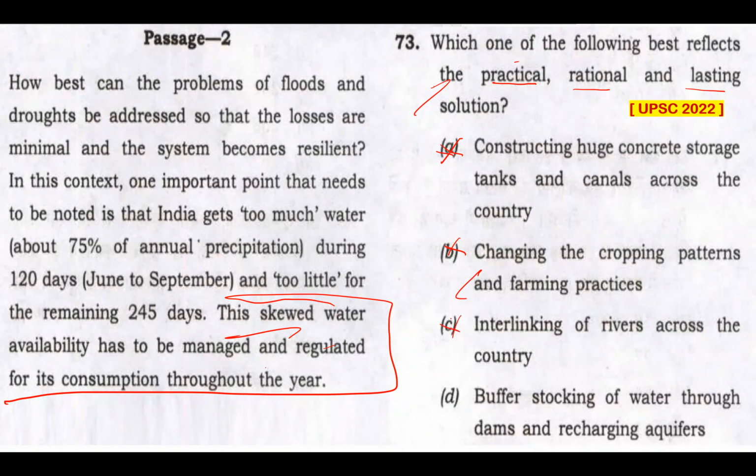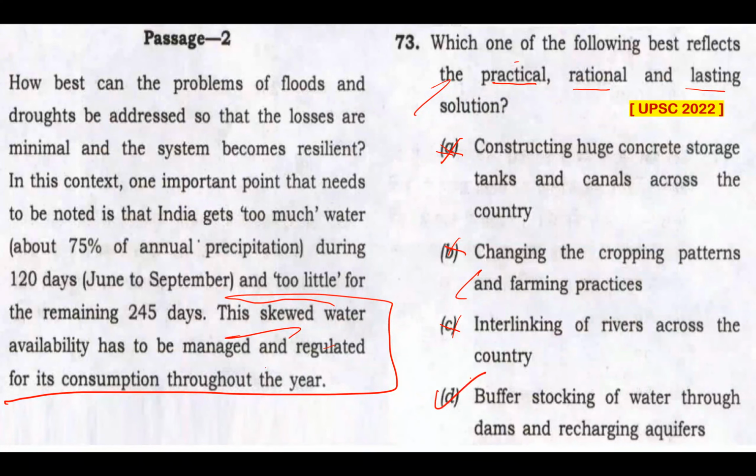Option C, interlinking of rivers across the country. Now that looks like a good topic for your GS answer. You may write all the pros and cons, all the socio-economic, political, environmental issues involved. But that will be a good answer, but not a practical solution or a lasting solution to the problem this passage demands. So that's not our answer. Option D, buffer stocking of water through dams and recharging aquifers looks like my practical, rational, and lasting solution.